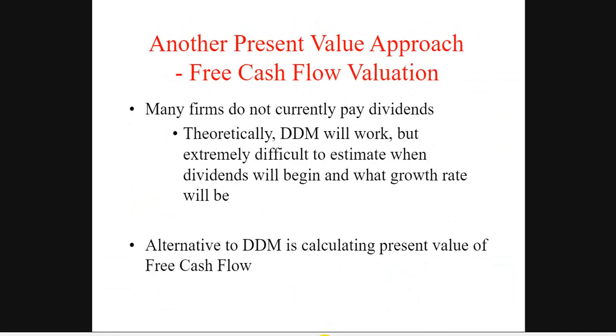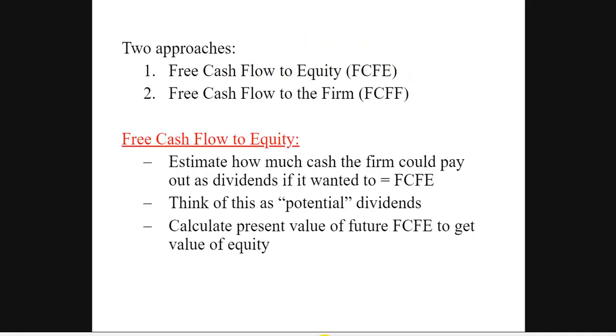So many firms do not currently pay dividends. Theoretically, the dividend discount model will work, but it is extremely difficult to estimate when dividends will begin and what the growth rate will be. So an alternative to the dividend discount model is calculating the present value of free cash flow. There are two approaches: free cash flow to equity and free cash flow to firm.